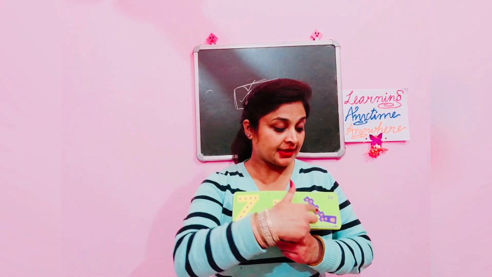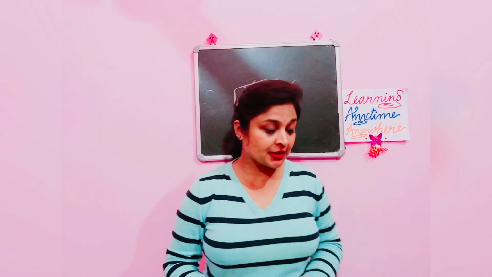Letter Y. Letter Y has the sound y. Yo-yo. And the last letter of the English alphabet is letter Z. Letter Z has the sound z, like the buzz of a bee. Zip. I hope all the letter sounds are very much clear to you all from letter A to letter Z.